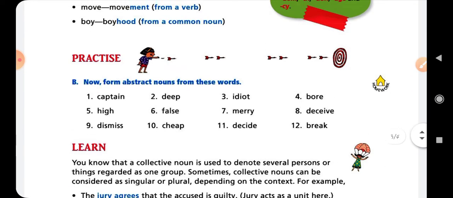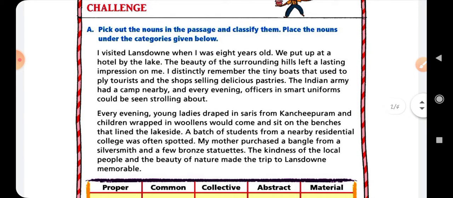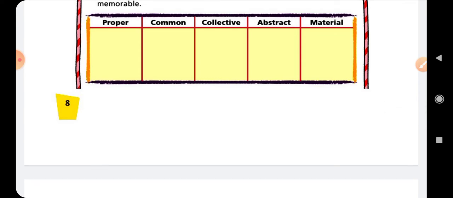So listen carefully. Exercise number A. First, you have to see here there are two paragraphs, and these paragraphs have different kinds of nouns. So you read carefully, line by line, and after that you identify the nouns, and after that you have to classify the nouns. Okay, and do this exercise yourself.